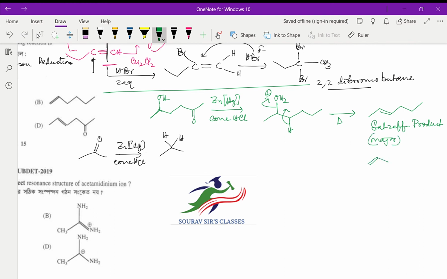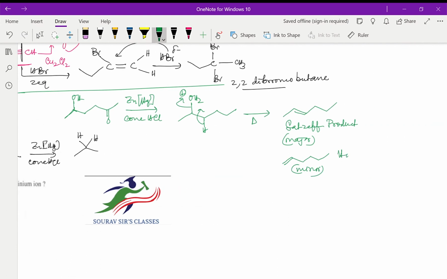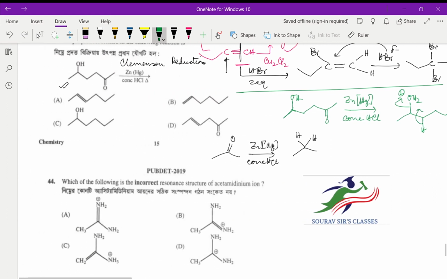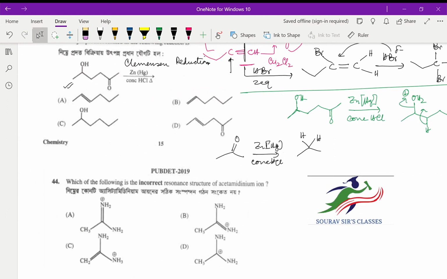Maybe some amount of this alkene also will form, and this will be minor, which is called the Hofmann product. But this will be the most populated alkene that will be formed, and we will say our answer here is going to be A.